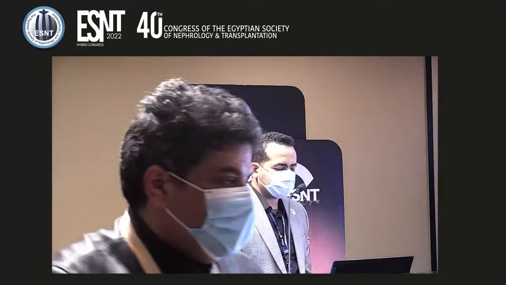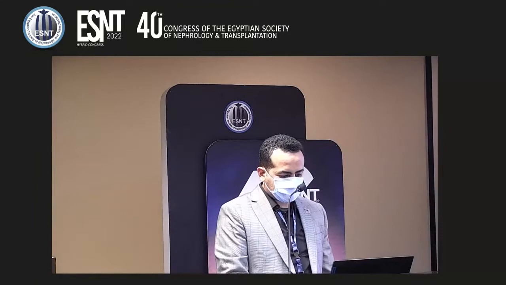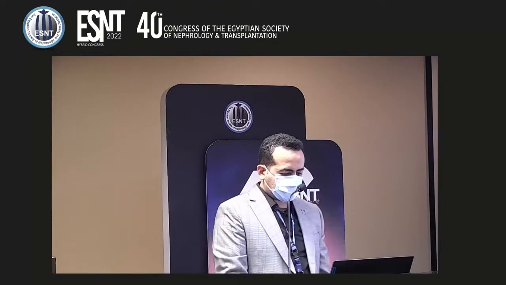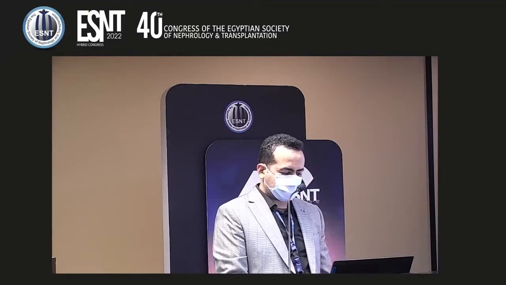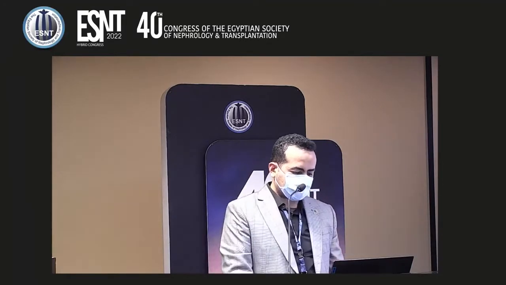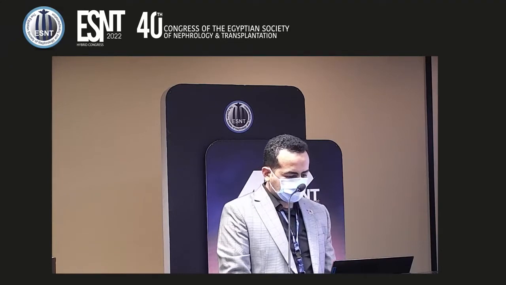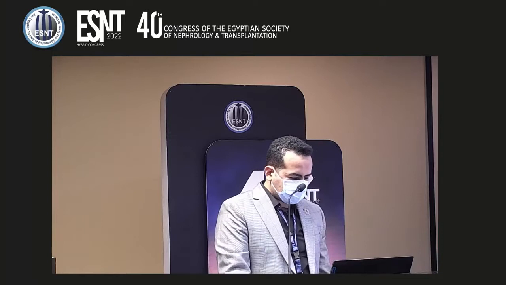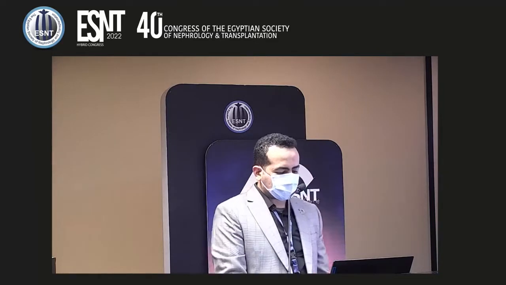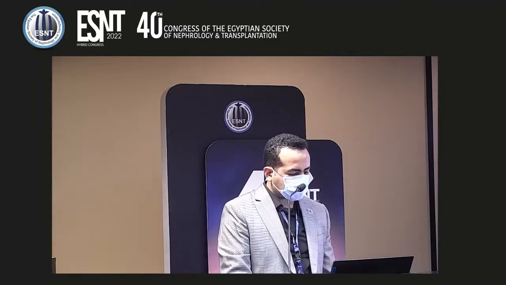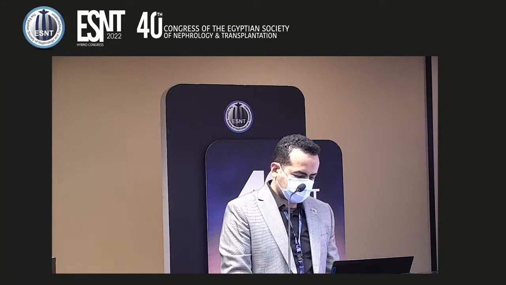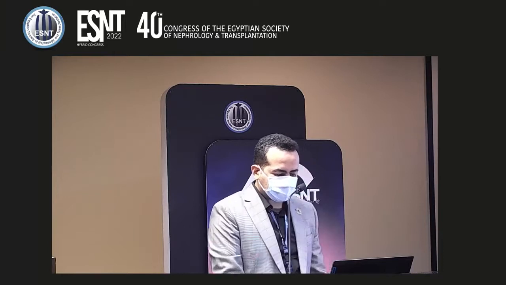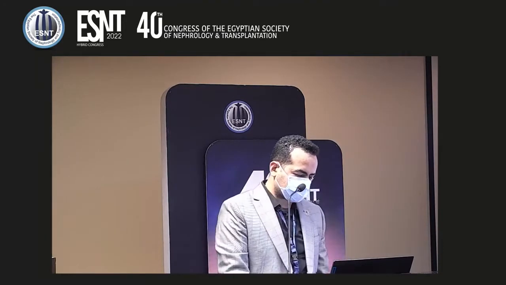Chronic kidney disease mineral bone disorder is defined by abnormalities in mineral and hormone metabolism, leading to decreasing bone health with the presence of soft tissue calcification. It is initiated early in the course of kidney disease and is associated with a change in the morphology and function of osteocytes. Sclerostin is a glycoprotein secreted by osteocytes and is considered a new marker for osteoblastic activity. It increases with declining renal function and is elevated in hemodialysis patients.